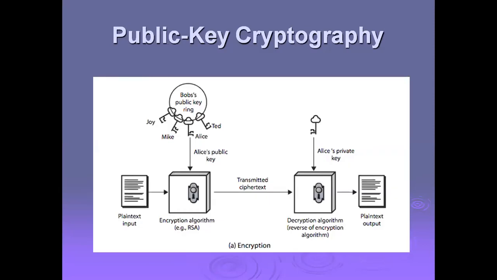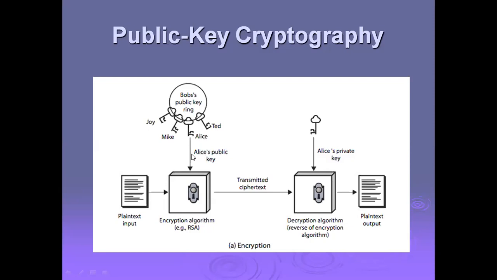And next, public key cryptography. We will see what public key cryptography actually is, and how it works; the basic building block diagram shows it. Initially the plain text input is there, right? This plain text input is given to the encryption algorithm, for example RSA, which we will discuss in detail. And here is Bob's public key ring, which contains Joy, Mike, Ali, Ted. These are all participating in Bob's public key ring.